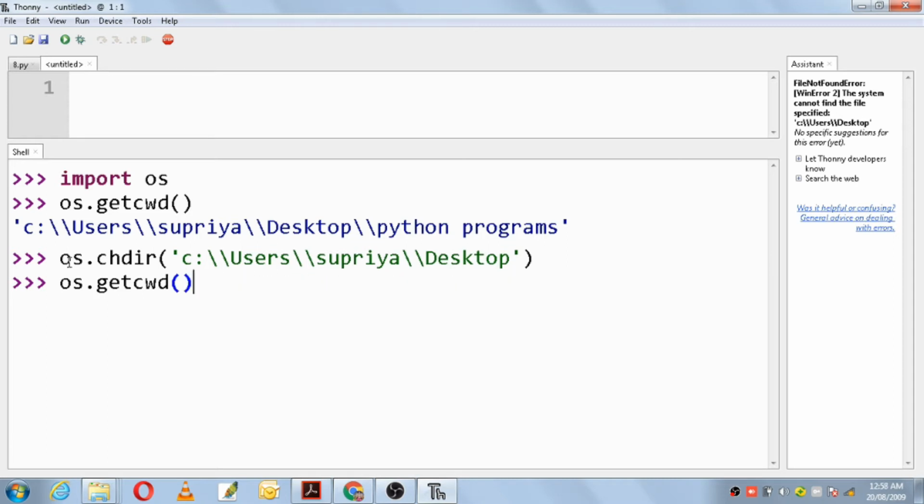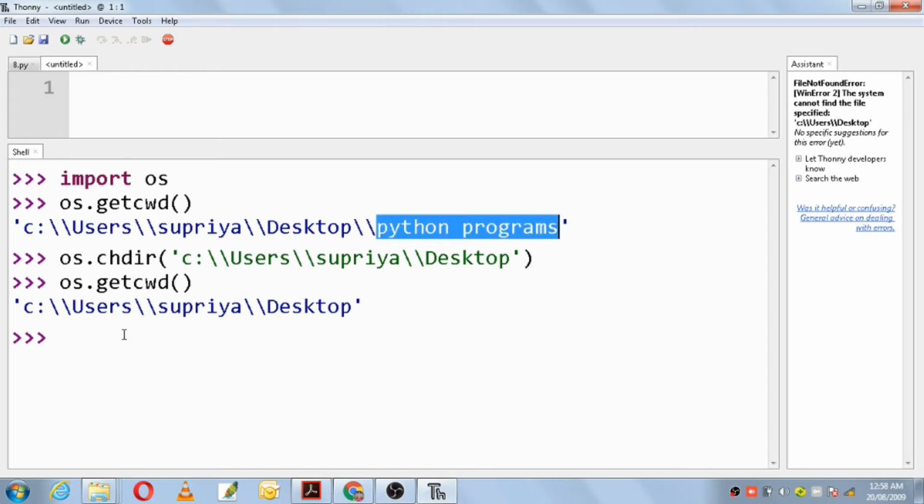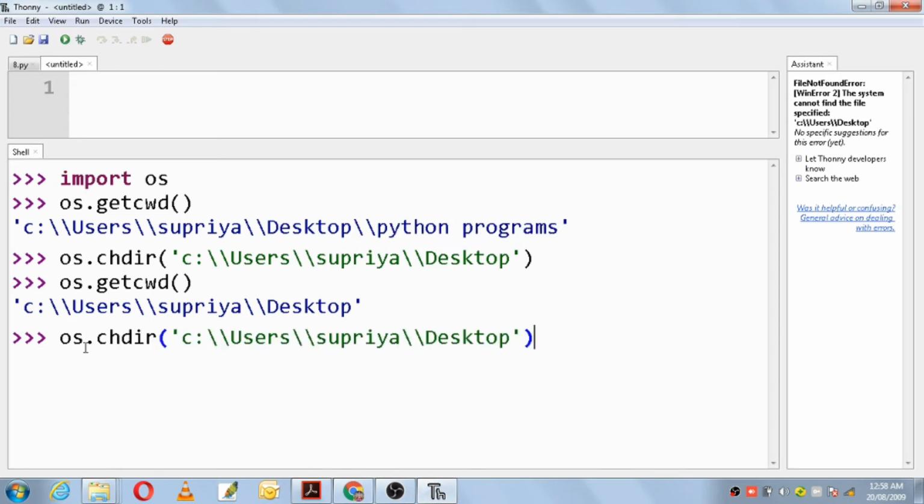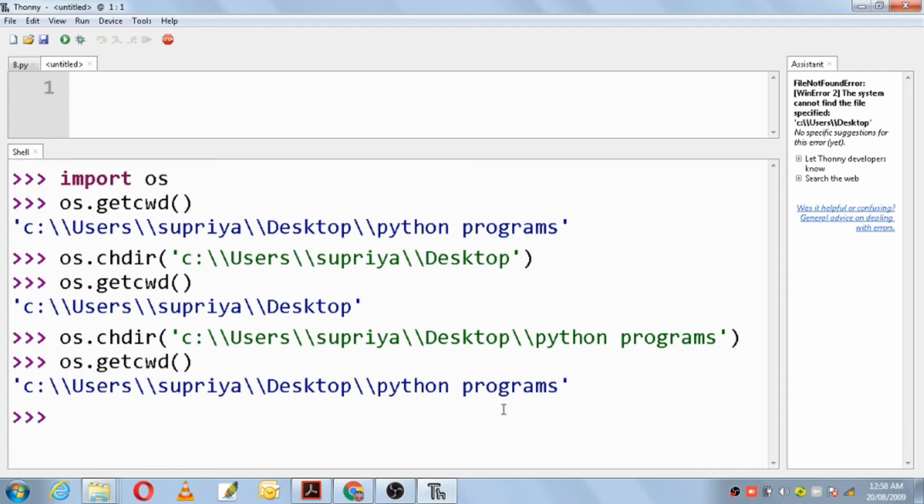If you want to check whether it has changed the directory or not, go for os.getcwd, and you will see the change. Now your programs are getting stored in C drive, users, Supriya, and desktop. Now it will not get stored in Python programs. If you want to come back to your original, change it back and put Python programs here. Now check the current working directory. Again you are back to your folder.